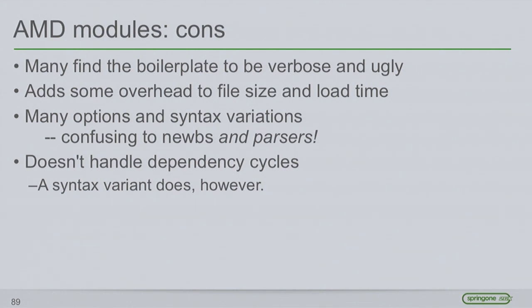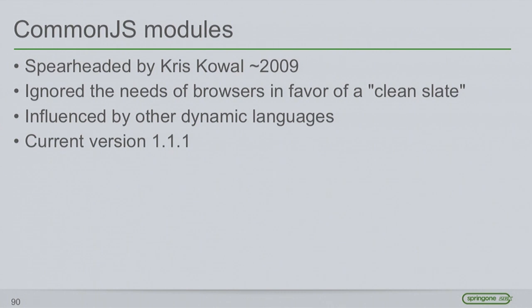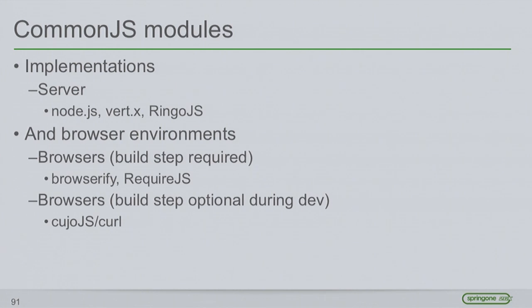And in its native form, it doesn't handle dependency cycles. I mean, just don't write circular dependencies. But anyways, at about the same time, CommonJS, the effort to make this common infrastructure that everybody could write to, started, spearheaded by Chris Cole. And unfortunately, it said, we want a clean slate. This is how JavaScript should be if we could write JavaScript. And so they ignored the needs of the browser because they were concentrating on server-side JavaScript at the time.